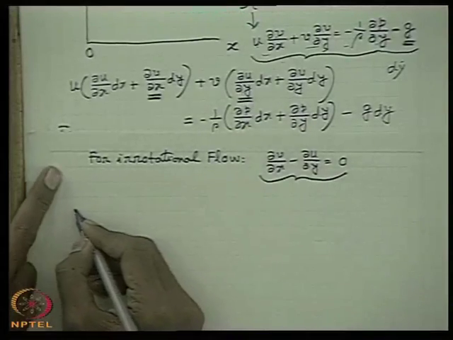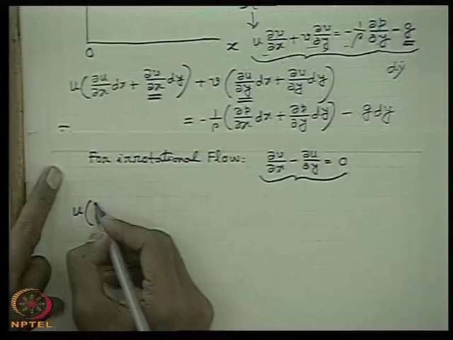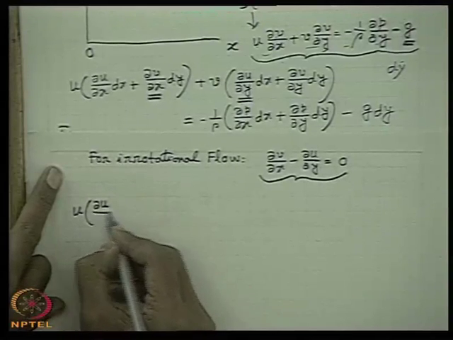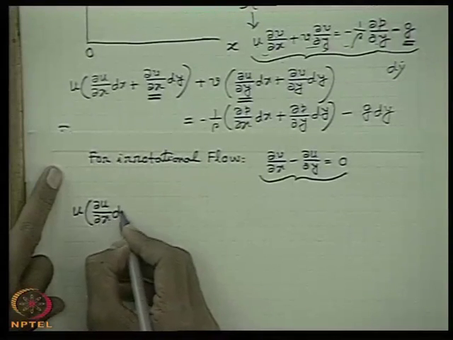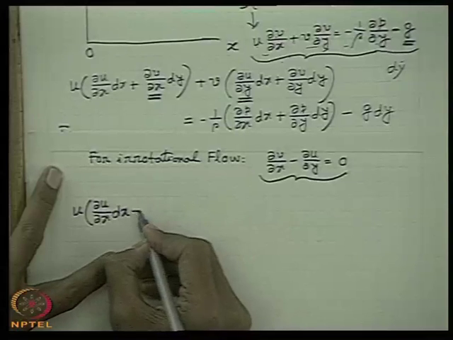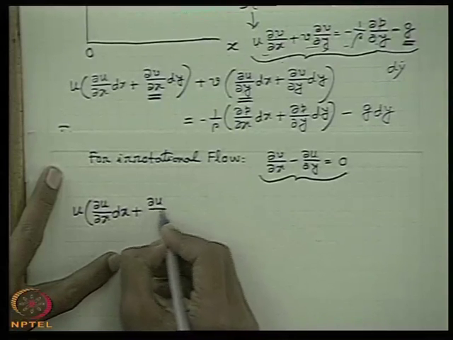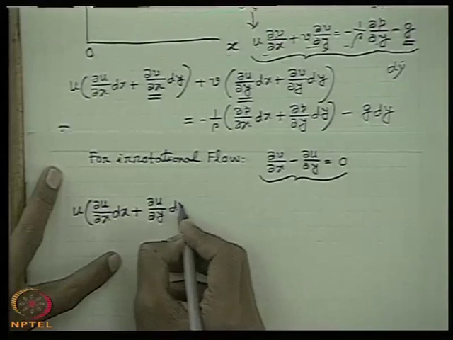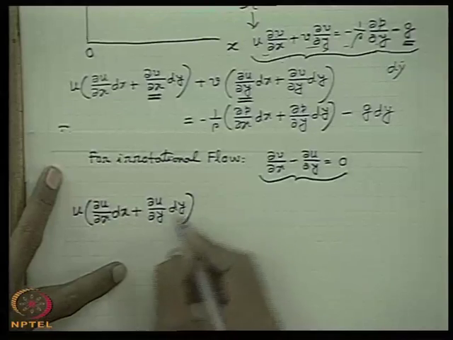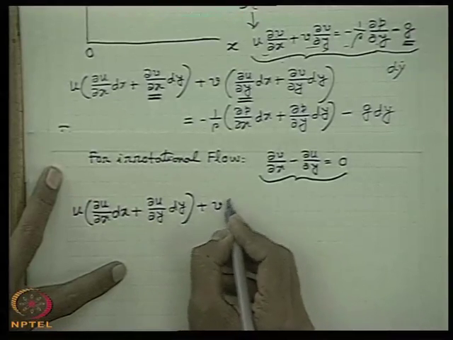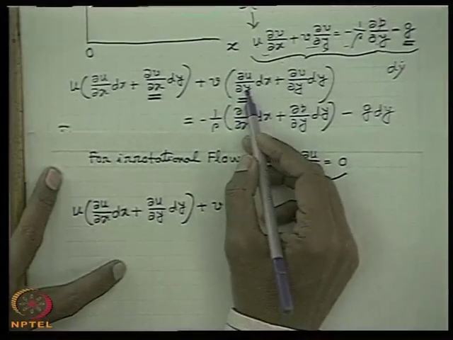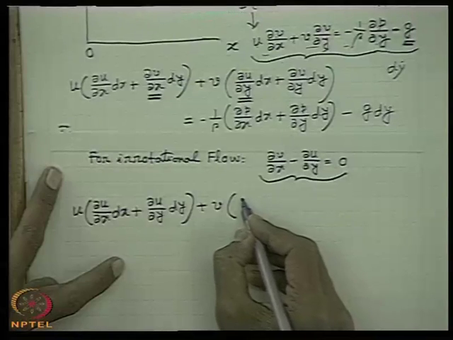The purpose is very simple, you will understand. The first bracket becomes del U del x dx, with del V del x replaced by del U del y, plus del U del y dy. So it becomes del U del x dx plus del U del y dy. Similarly, here in place of del U del y we substitute del V del x.